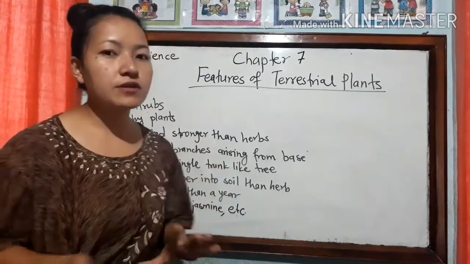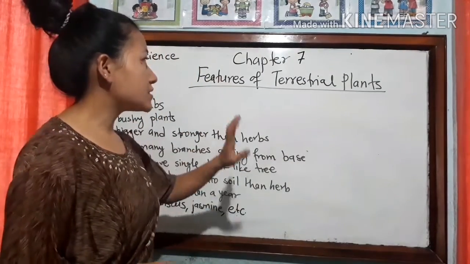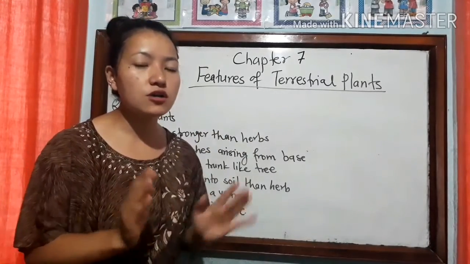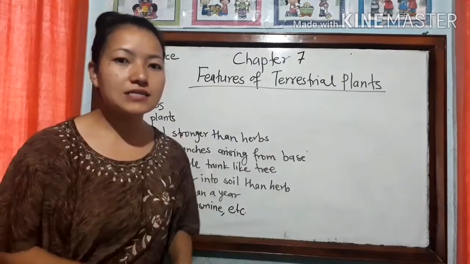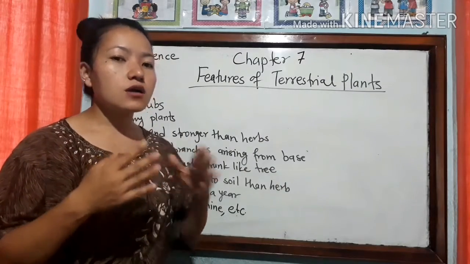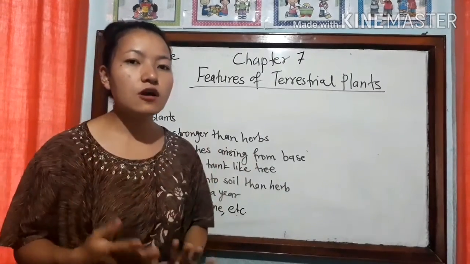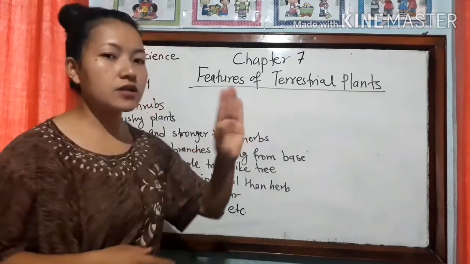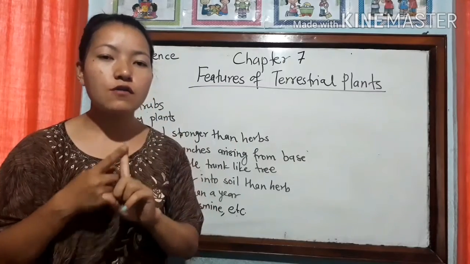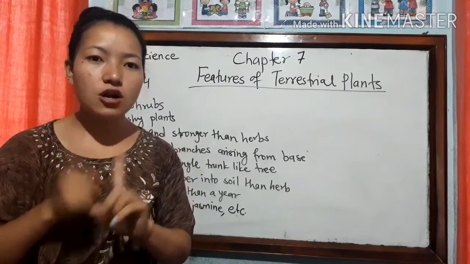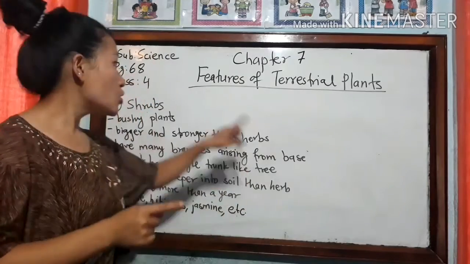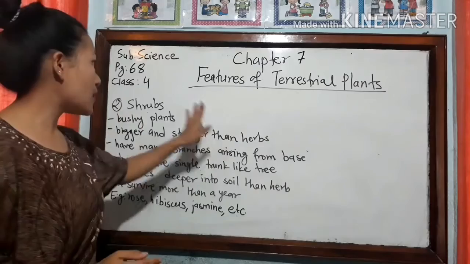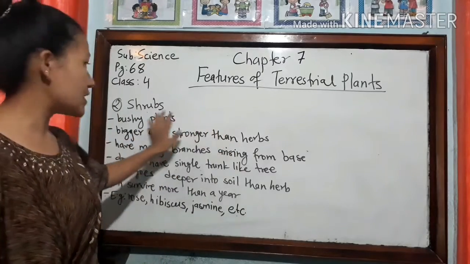In our previous class, we just started our chapter 7, features of terrestrial plants, and we learned what terrestrial plants are. We also read about the divisions of plants on the basis of size. We already read about the first division, herbs, in our previous class. Today we will continue reading another division of plants on the basis of their size, that is shrubs.